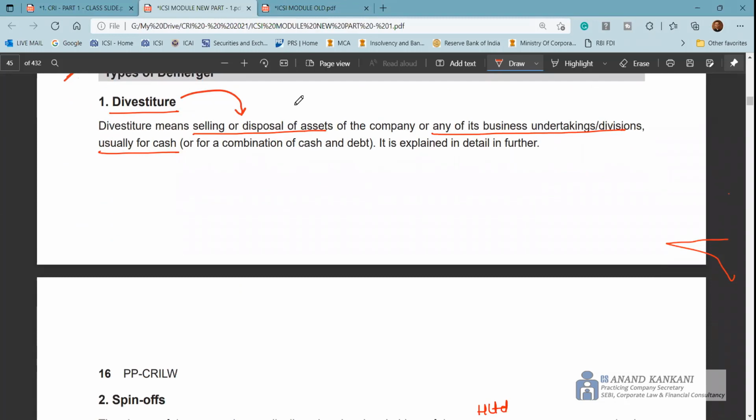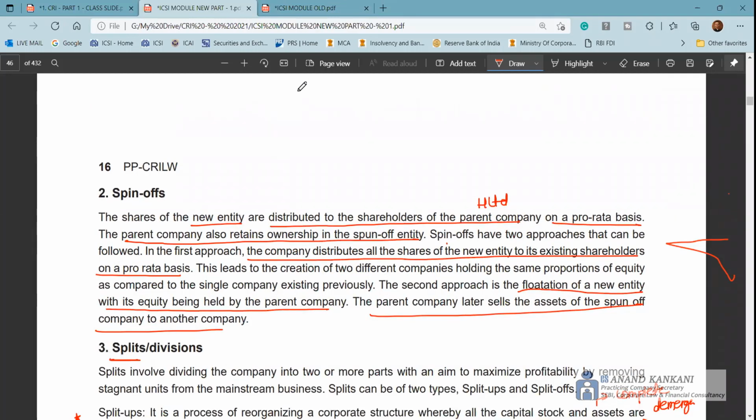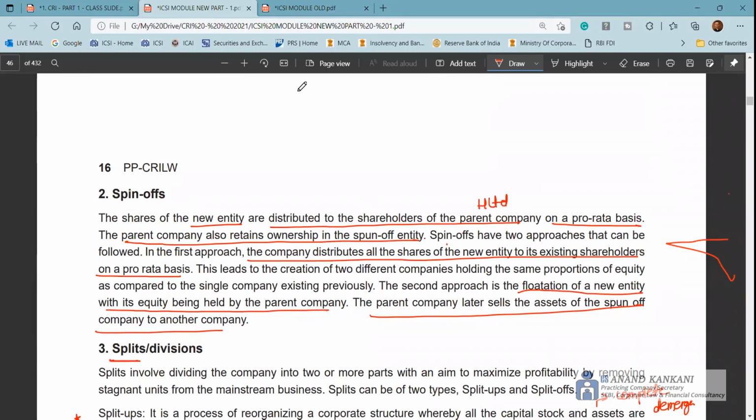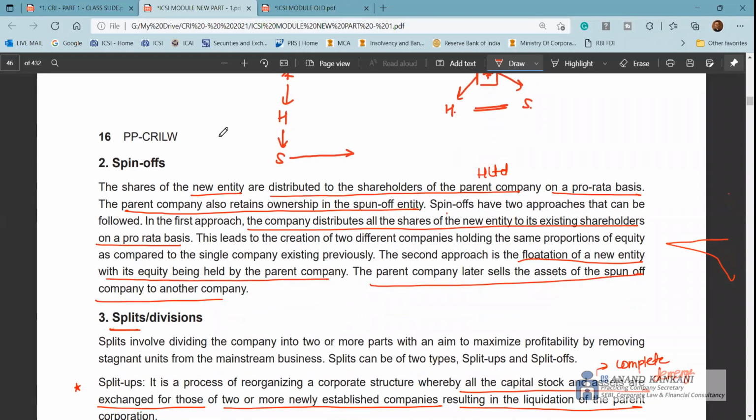There we say the disposal of the assets. Then you have something called a spin-off. In that case, the parent company spins off a new company, and the shares of that company are given to the shareholders. So you have the shareholders, and then you have the holding company, and this company is its subsidiary company. This subsidiary company is now split off. This is basically a spin-off, and after the spin-off you will have the same set of shareholders holding the shares of H Limited and this S Limited, and these two companies will have no relation, except that they have a common shareholder. So this is what happens here.